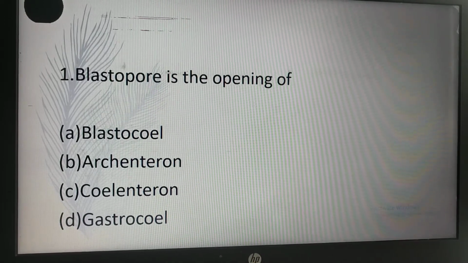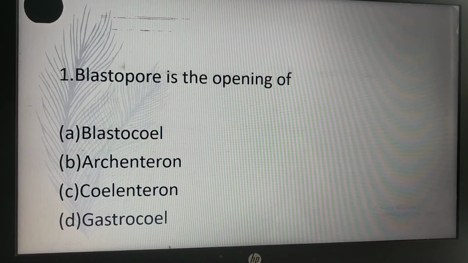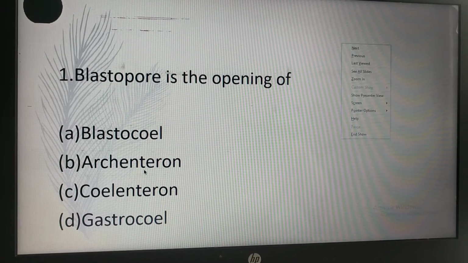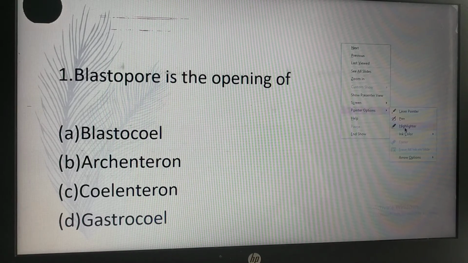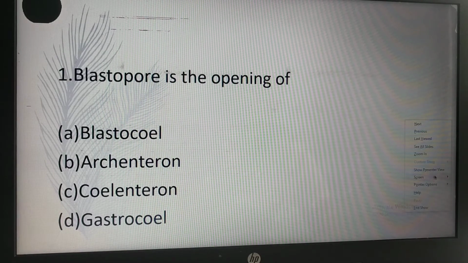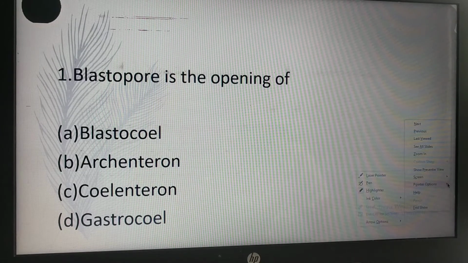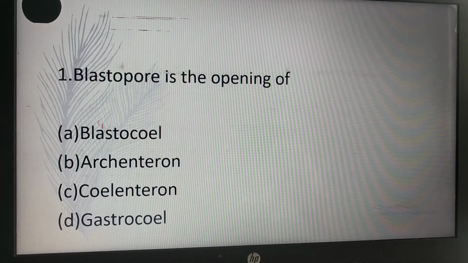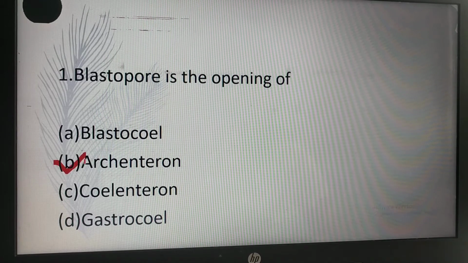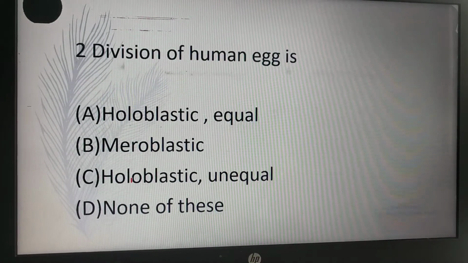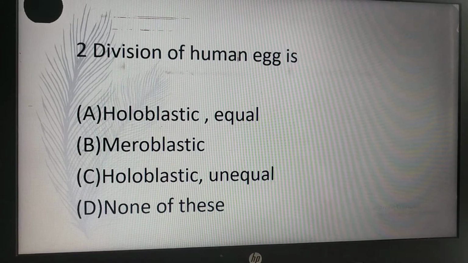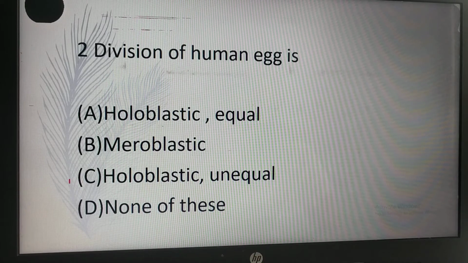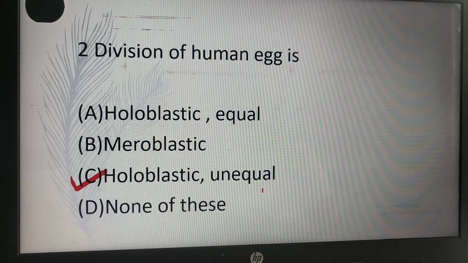Blastopore is the opening of blastocoel, archenteron, coelenteron and gastrocoel. Answer is B, archenteron is the correct answer. Division of human egg is holoblastic equal, meroblastic, holoblastic unequal, none of these. So answer is C. Holoblastic unequal is the correct answer.